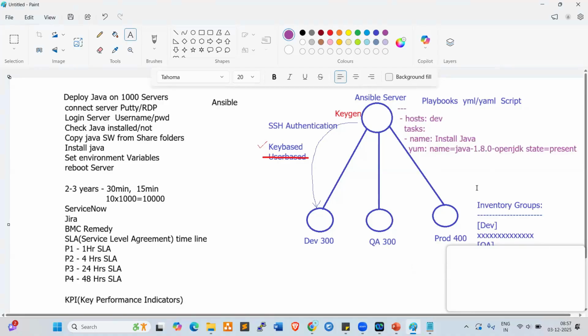Now look at here, everyone. This is the script to deploy Java on 1,000 servers. If you are unable to see the screen or facing any issues, please inform me quickly so that I can check it.